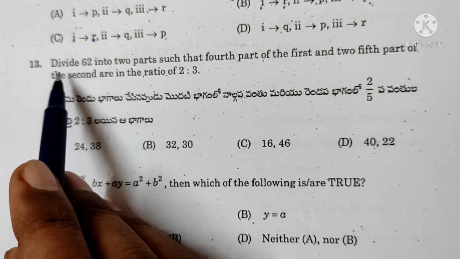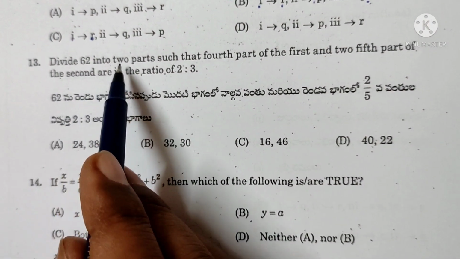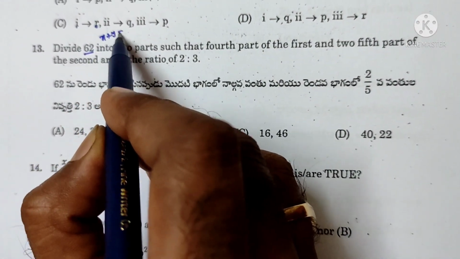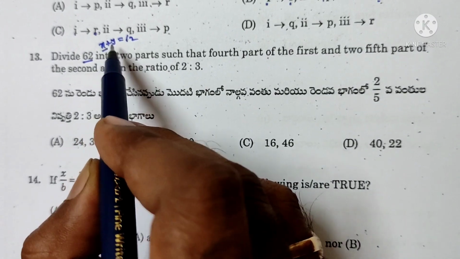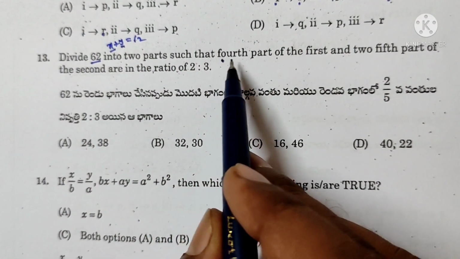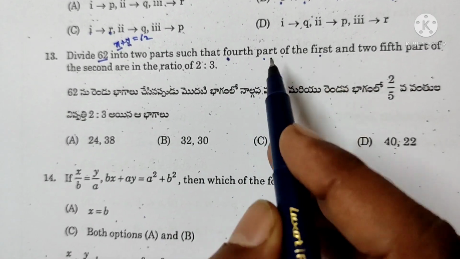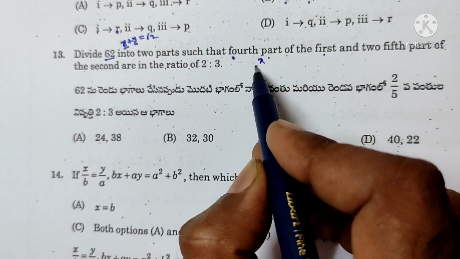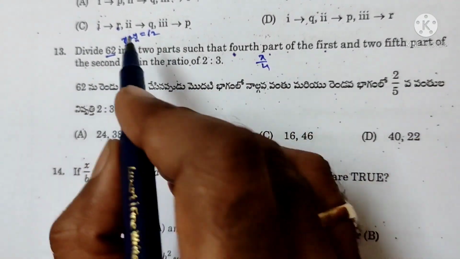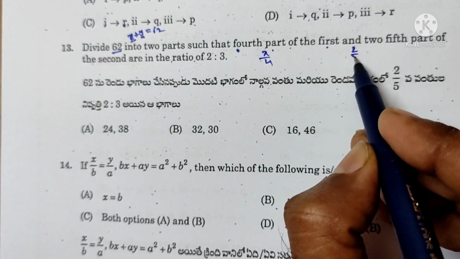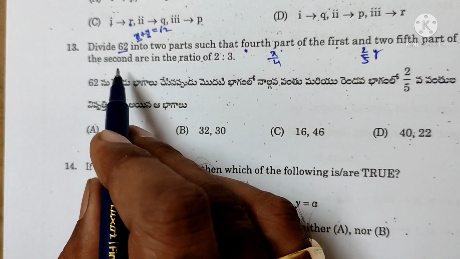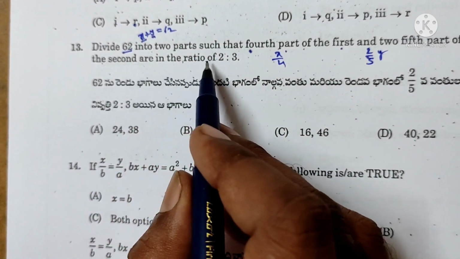Next question, divide 62 into two parts. The sum of the two numbers x plus y is equal to 62. First part x, second part y, such that the fourth part of x means x by 4, and 2/5 part of the second, 2 by 5 y, are in the ratio 2:3.